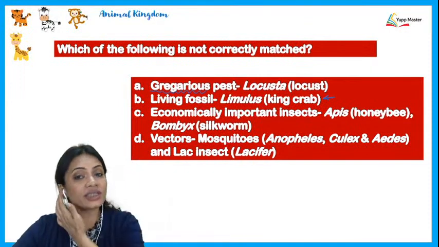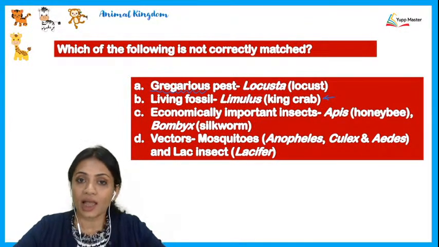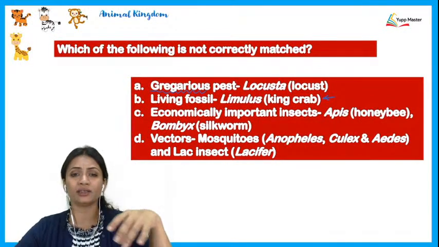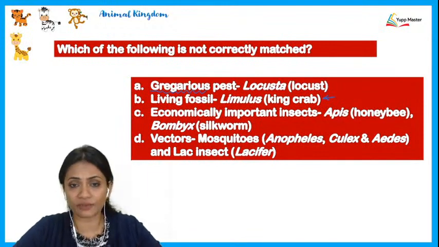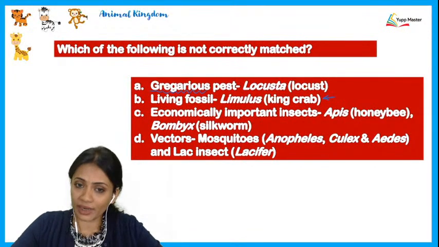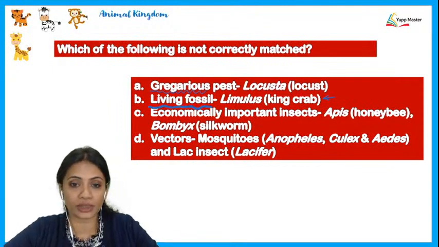Because ever since it has actually come into existence, ever since then up till today, the king crab has shown either very minute, or rather you can say there have been no signs of evolution taking place. That's why it is called as the living fossil.